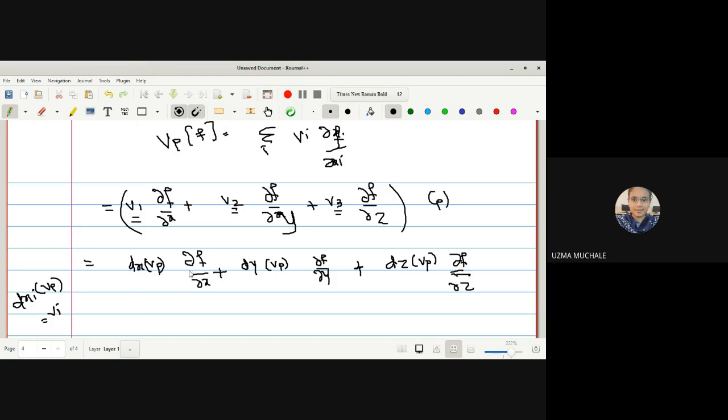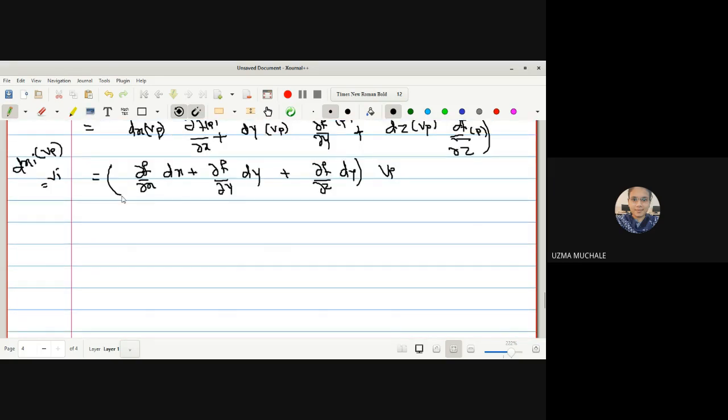Now, as we know that we are applying this on any point P in the space, these are the values you have to evaluate at a point P. So now we can write this as dou f by dou x dx plus dou f by dou y dy plus dou f by dou z dz, at a point P, and the tangent vector Vp we can take outside.